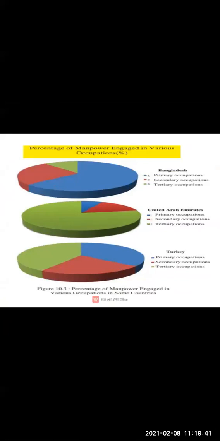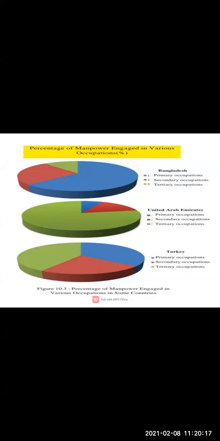So countries which have more manpower engaged in tertiary activities are considered to be what, children? They are considered to be developed countries. Why? Because people are engaged in many activities. We have seen they are buying, selling, and transportation is there. There are so many activities. When people are engaged more in tertiary activities, they are considered developed countries.